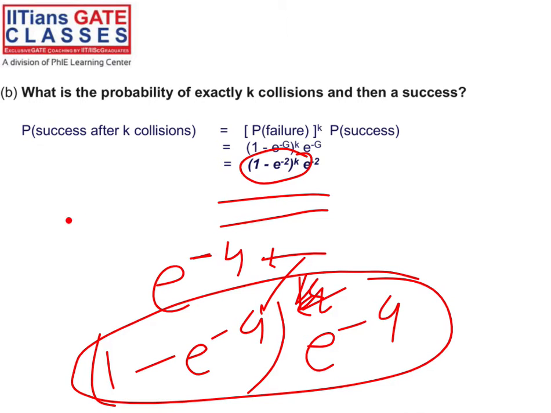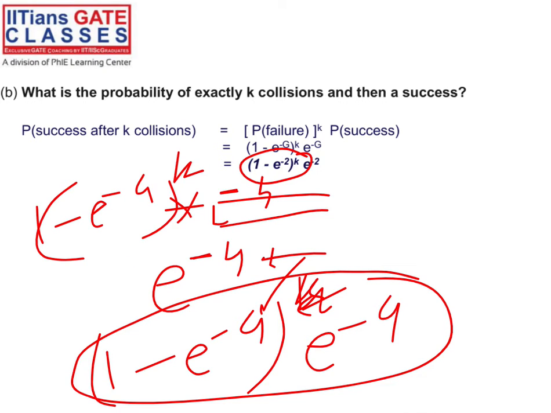Means you know that probability thing, right? So 1 minus e raised to minus G is the not successful case. That is the probability of not successful. You have to multiply that as many times as the number of collisions. And in the next attempt, when it is successful and your frame reaches the destination without suffering a collision, just multiply with e raised to minus G. If there are two collisions, three collisions, four collisions, you just have to apply this, right? You understood that now: 1 minus e raised to power minus G is the not successful case, right?